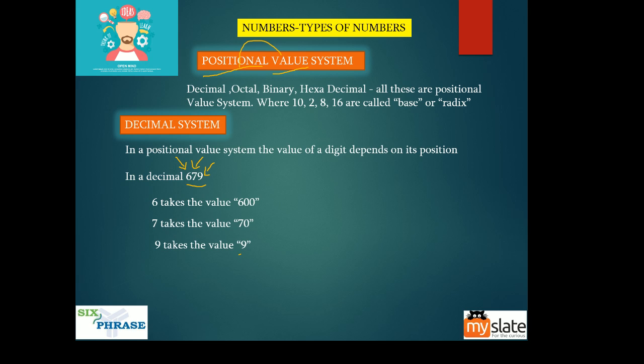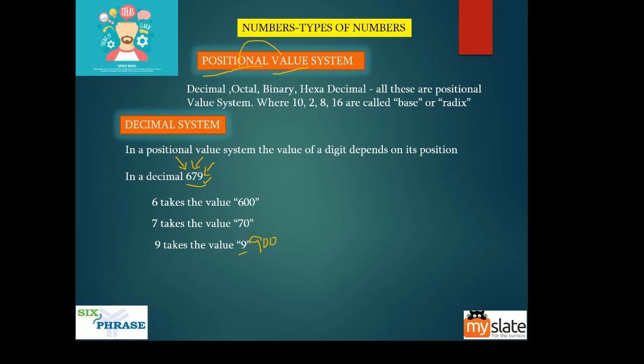Now why did this take 9 and not 900? Because it is in the units position. When it is in the units position, it will take the value 9. When it is in the tens position, it will take the value 90. When it is in the hundreds position, it will take the value 900, right?